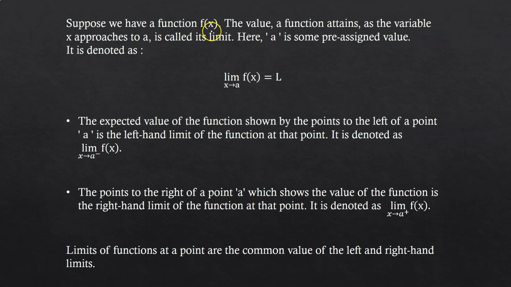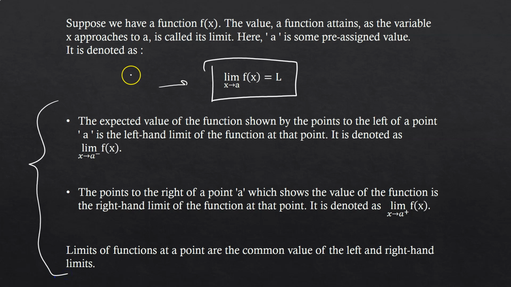Suppose you have a function f(x), and the value of the function as the variable x approaches a is called a limit. Here a is a pre-assigned value, it may be anything, but it should be pre-assigned, that is, it's not a variable. So limit of x tending towards a, f(x) is equal to L. In this definition, L will be called the limit of the function as x approaches a. And we can define the limit like this if this condition holds.